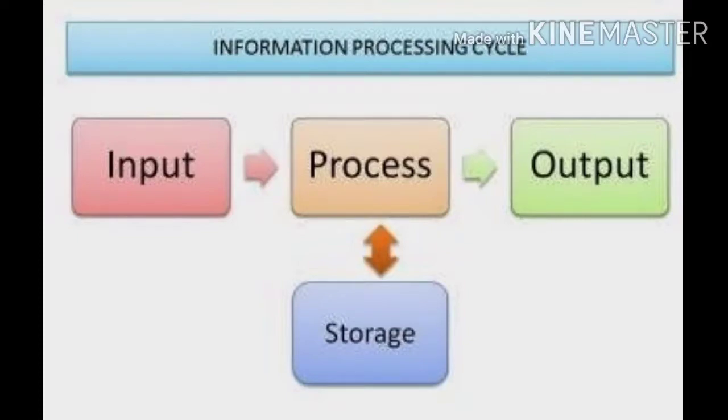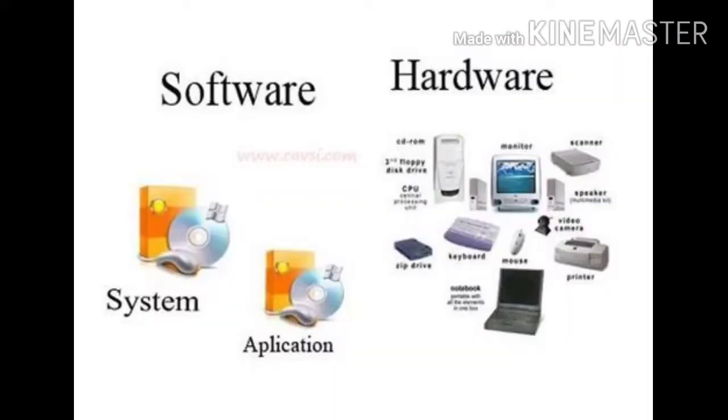The next term is hardware. All those parts of the computer that we can see and touch come under hardware. For example, keyboard, mouse, printer, etc. Whereas software, all the different sets of programs together, are called software.